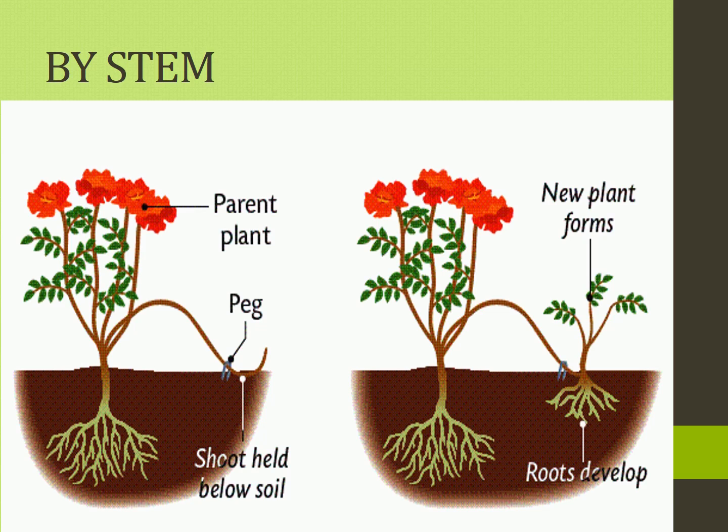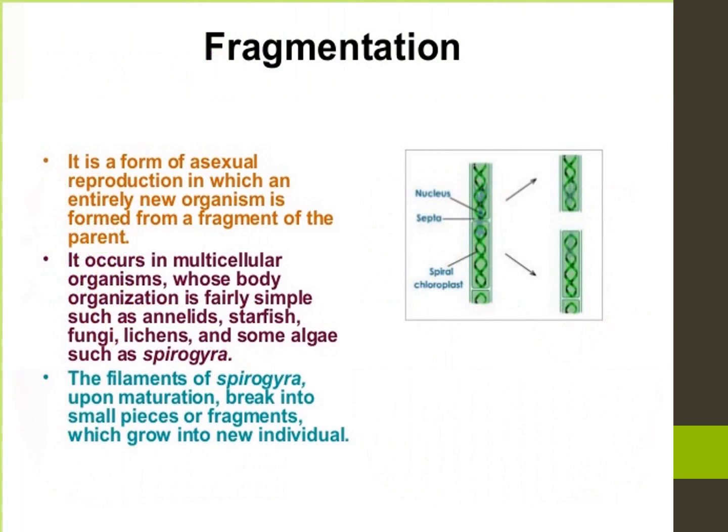Fragmentation, what is this? Also vegetative reproduction. Fragmentation in filamentous algae: breaking of filament into many filaments is called fragmentation. Fragmentation means dividing.